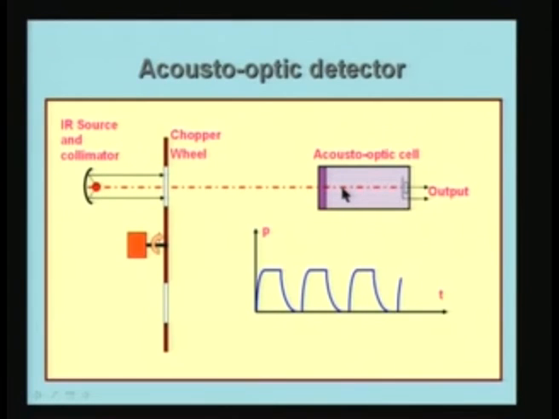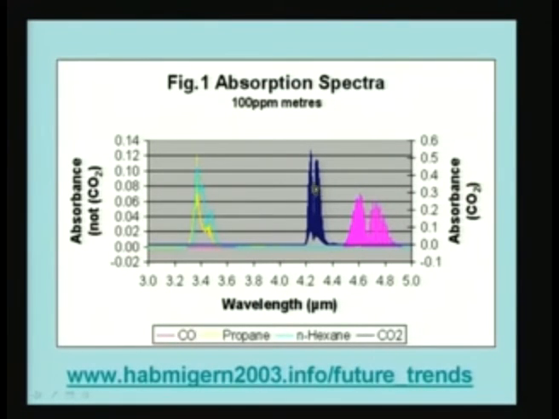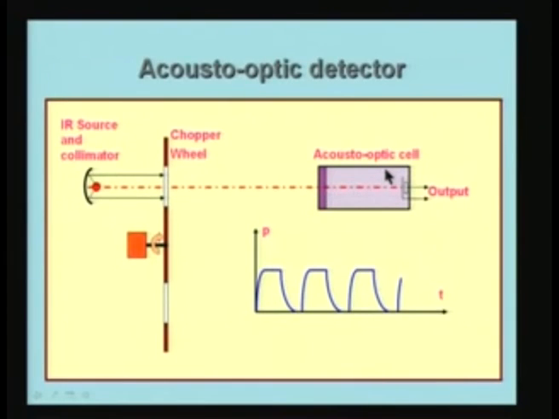For example, if I want carbon dioxide, I fill it, for the wavelength corresponding to this region, I use carbon dioxide inside the cell. If I want carbon monoxide, I use carbon monoxide inside the cell, and if some other gas is required, likewise. So, the gas contained in the acousto-optic cell is the gas which I am going to detect. So, the acousto-optic cell is also a detector for a particular gas species.